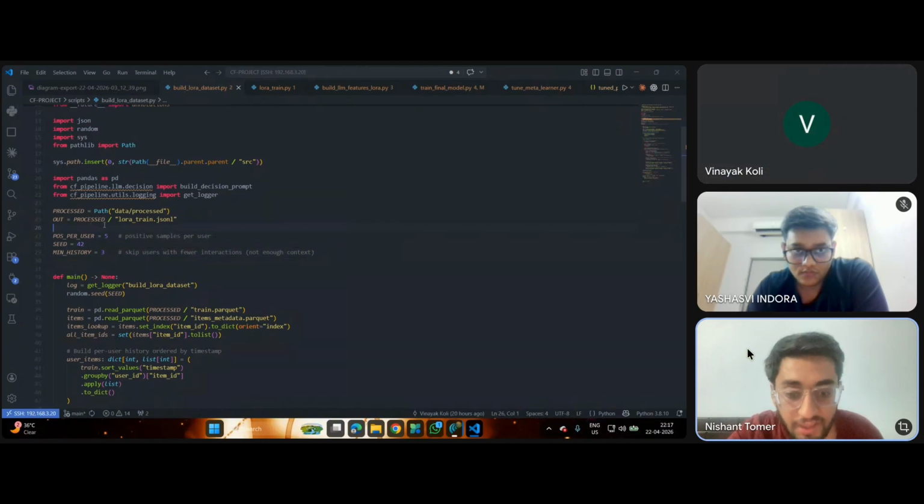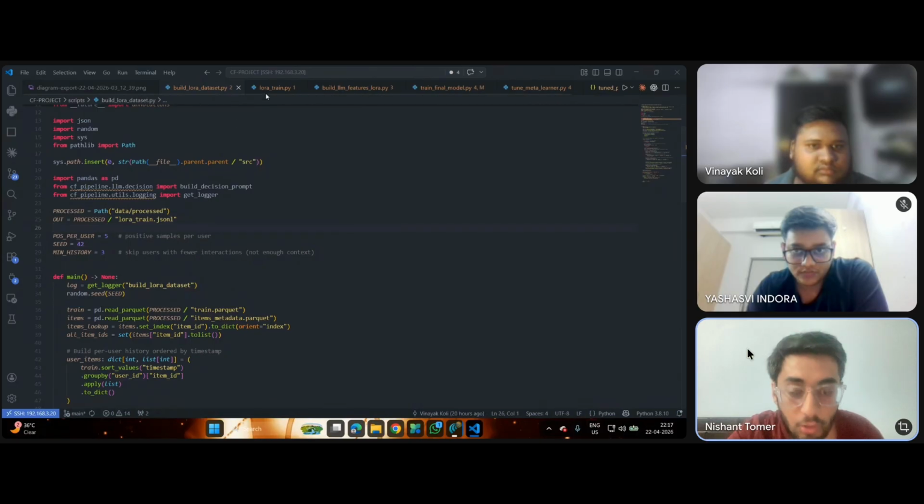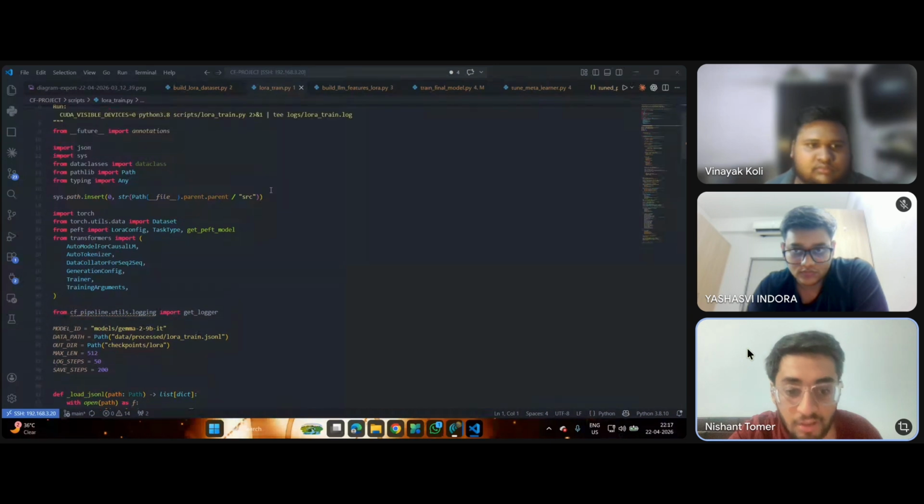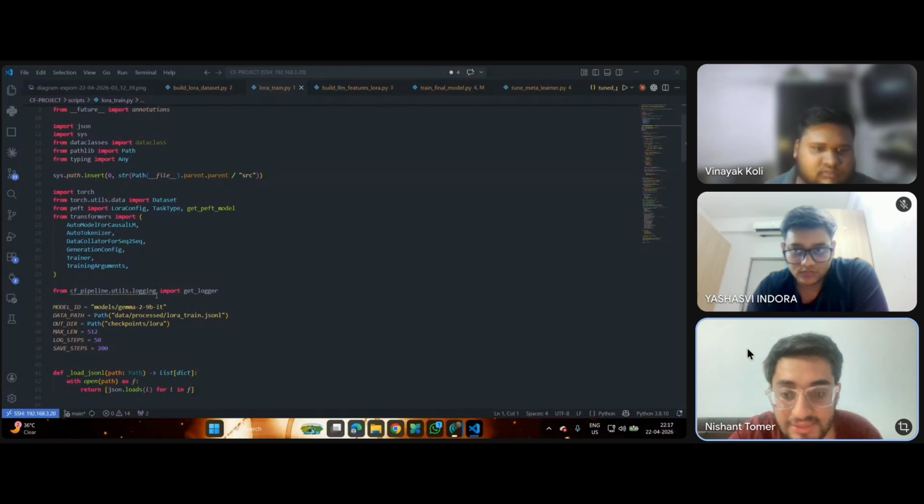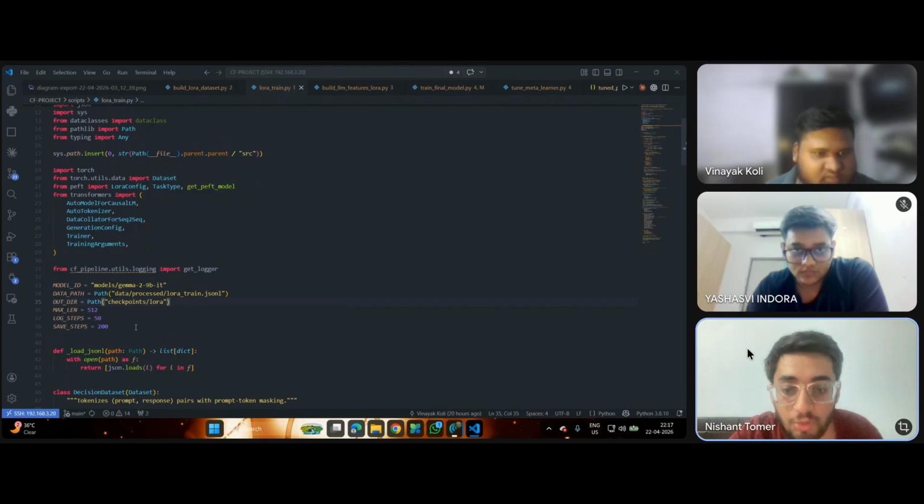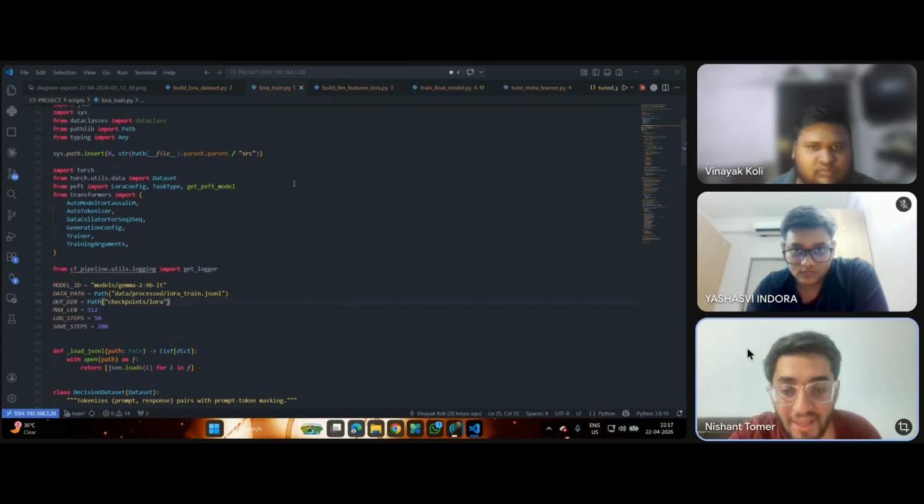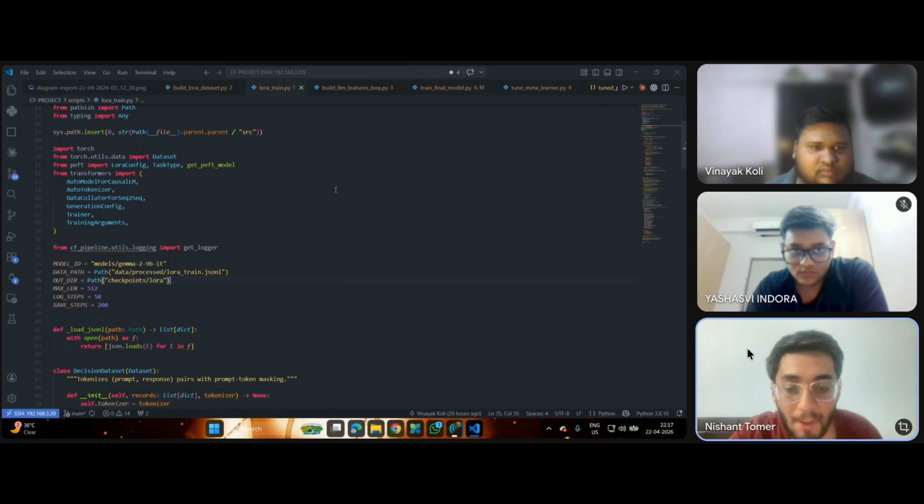Then we are doing training, which is in the script LoRA train.py. We are training on our data and then saving it to a checkpoint. The LoRA adapter is fine-tuned on these prompt-response pairs. Then we are doing inference. For each user candidate pair, we pass the prompt through the adapted Gemma model and extract the logits of the yes and no tokens. We apply softmax and store this probability as LLM yes probability, which is between 0 and 1, a semantic compatibility score.